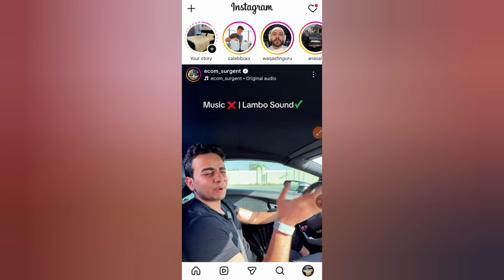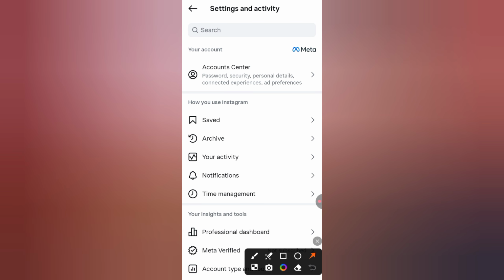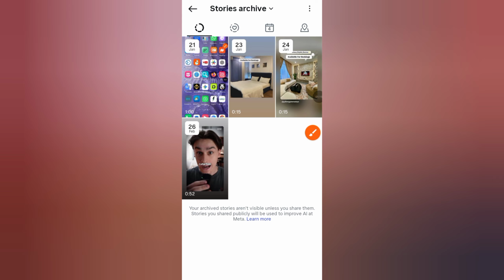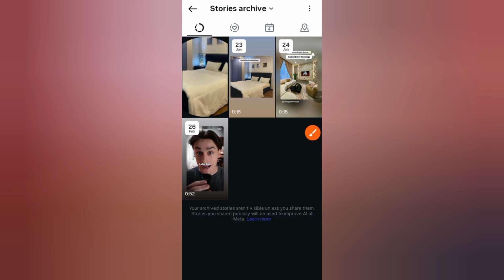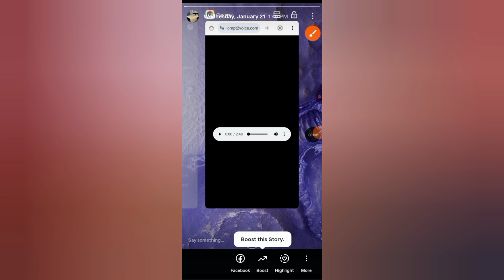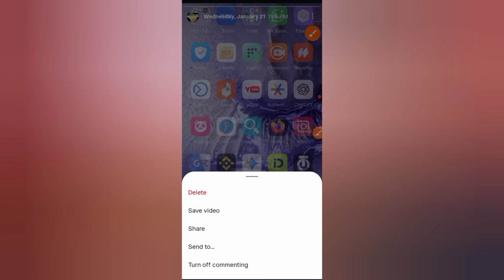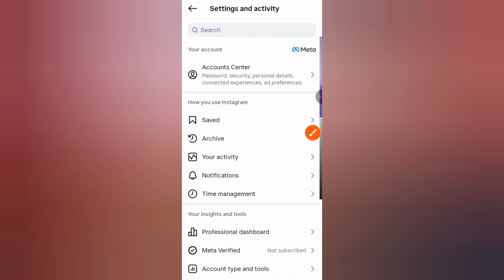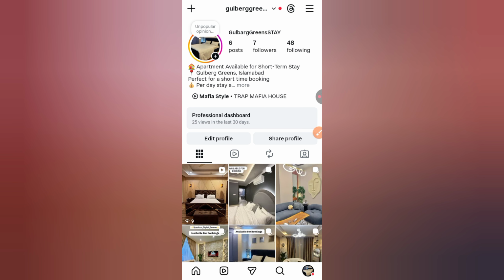Case 2, you deleted the story before 24 hours. Good news, you may still recover it. Go to Profile, tap 3 lines top right, go to Settings and Privacy, tap Recently Deleted, select your deleted story, then tap Restore. Stories stay in Recently Deleted for up to 30 days.